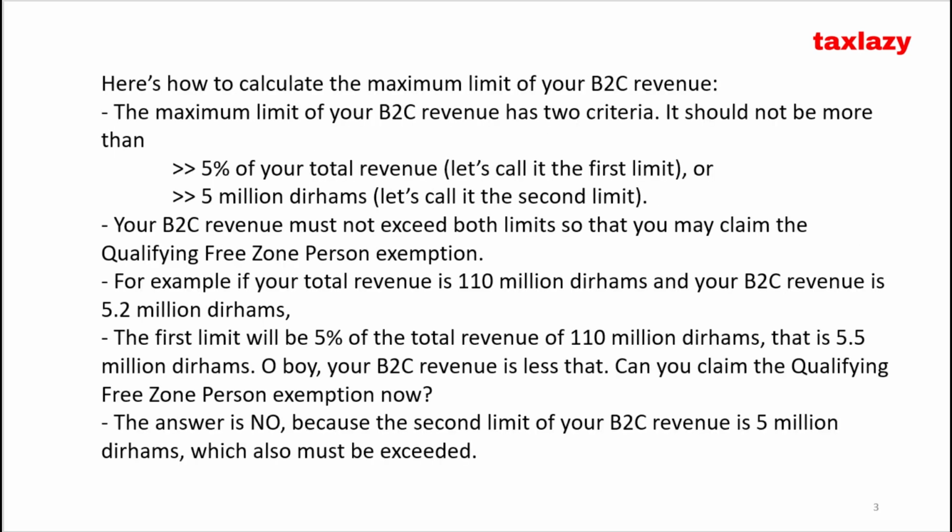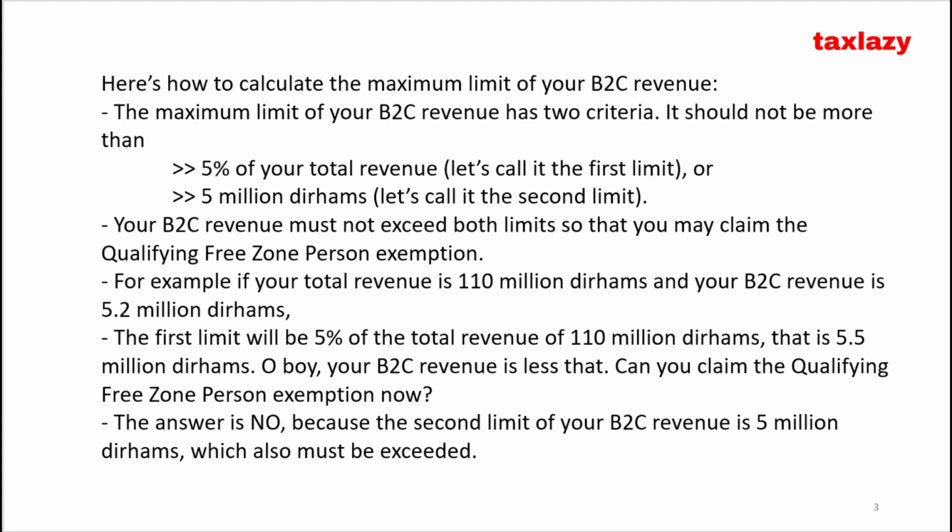Here's how to calculate the maximum limit of your B2C revenue. The maximum limit of your B2C revenue has two criteria. It should not be more than 5% of your total revenue, let's call it the first limit, or 5 million dirhams, let's call it the second limit. Your B2C revenue must not exceed both limits so that you may claim the qualifying free zone person exemption.